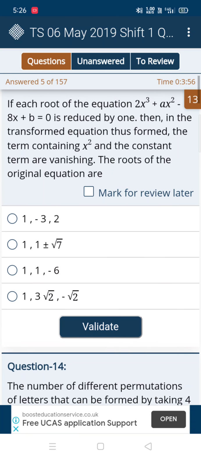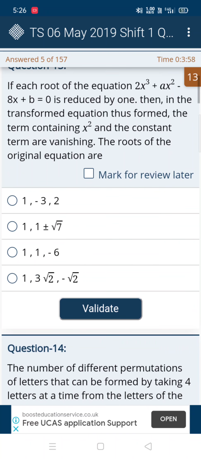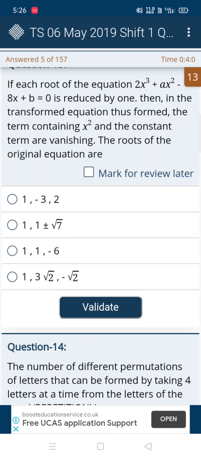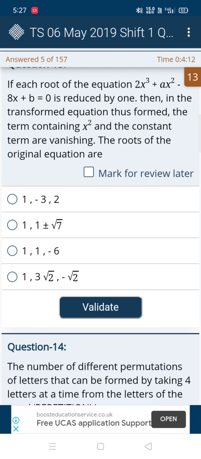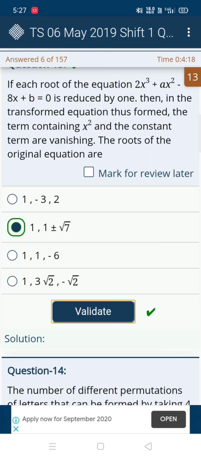Another question is here. You can see the question, and I am saying directly. Here for the first three options, they gave three different options. For the fourth option, two roots they have given, but by eliminating them, one should be the root. So option 2 will be correct. We'll see that. Yeah, it's correct. And we'll go for the next question.